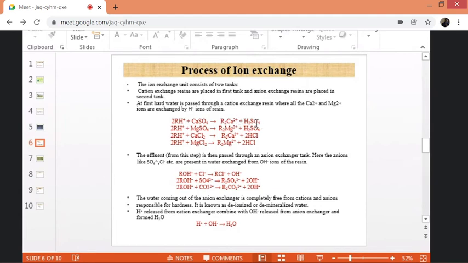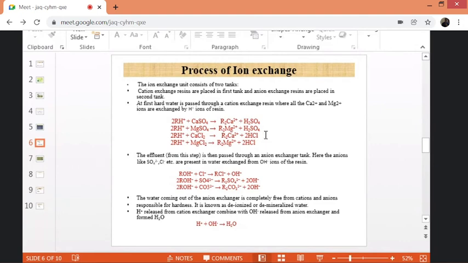H2SO4 means, see how they exist in the water sample: H plus ions and sulfate ions. Here we should not write H2SO4; simply write in the ion form, H plus ions and SO4 minus. Similarly, if calcium chloride is there, R2Ca2 plus, then H plus ions and chloride ions are there.